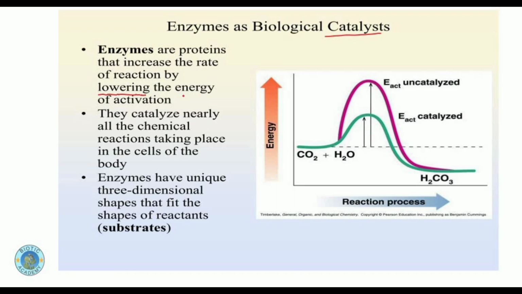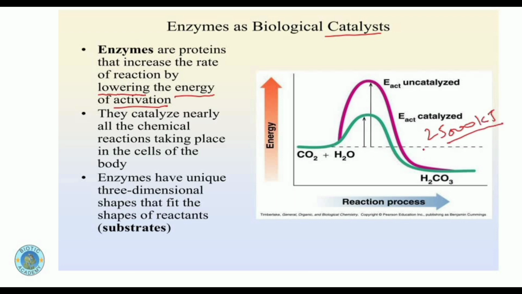What is this energy of activation? Energy of activation is the amount of energy needed to start any chemical reaction. For example, suppose in the cell a chemical reaction needs 25,000 kilojoules of energy to start.